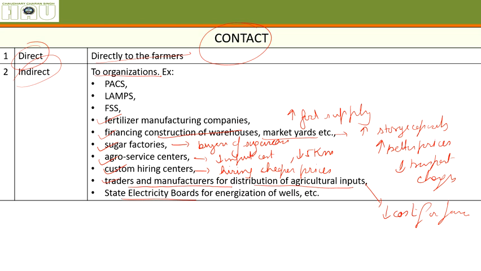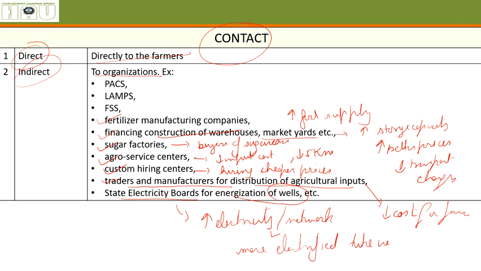State electricity boards are given loans for increasing the electricity network of wells, that means more and more electrified tube wells. More electrified tube wells means less money to be spent on diesel, because electric tube wells are far cheaper than diesel tube wells.